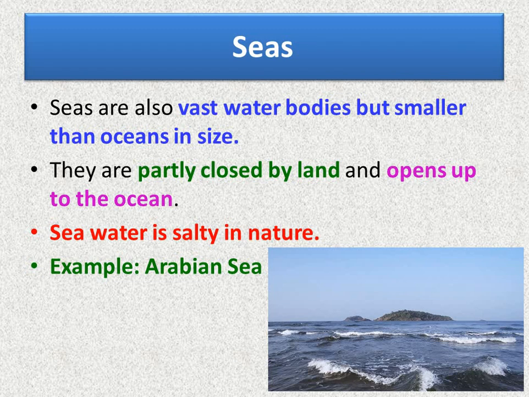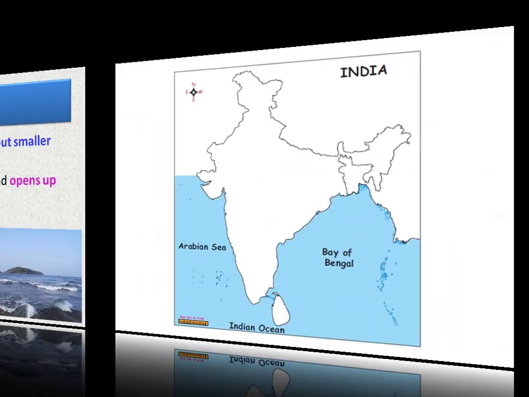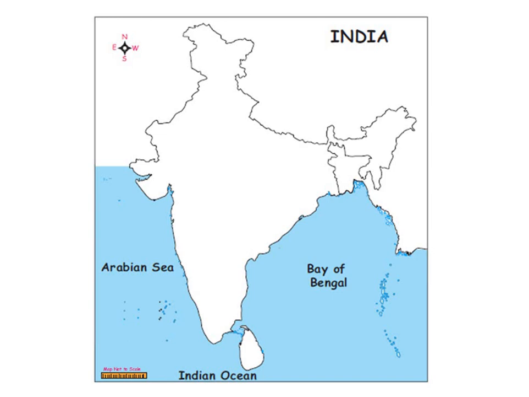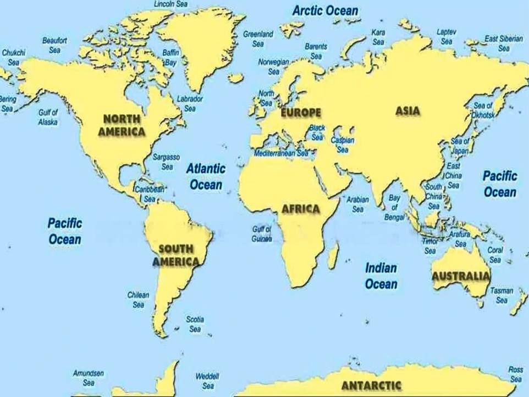In the picture you can see the Arabian Sea as well as the Bay of Bengal. Children, in the picture you can find the different continents. You can see North America, South America, Africa, Europe, Asia, Australia and Antarctica. And you can find the different oceans there. You can see the Pacific Ocean, Atlantic Ocean, Indian Ocean, Arctic Ocean. And you can see the various seas also. Our familiar seas are the Arabian Sea and Bay of Bengal. You can see South China Sea, Coral Sea, and so many seas around the world.